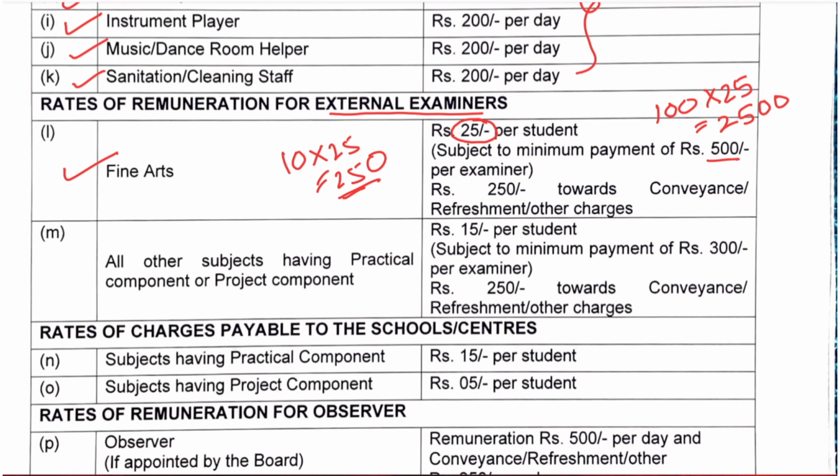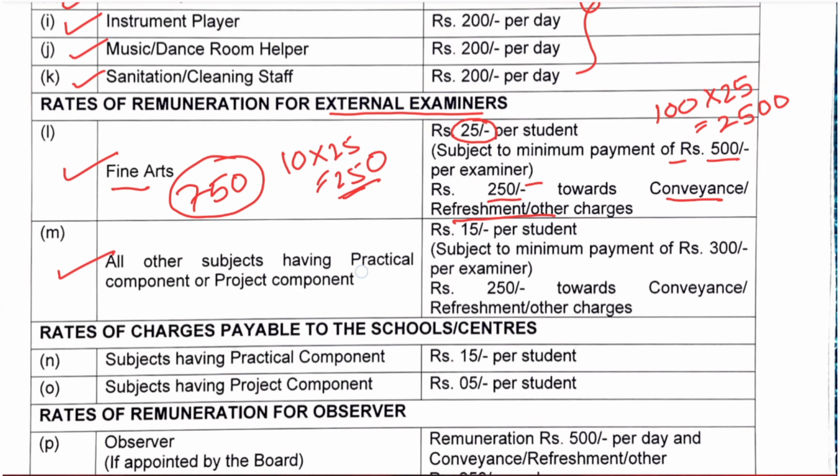Next, other than that, they are also going to get a conveyance or refreshment charge, which is 250. So all the external examiners for fine arts subjects are going to get 500 plus 250, totally a minimum of 750 rupees per school.